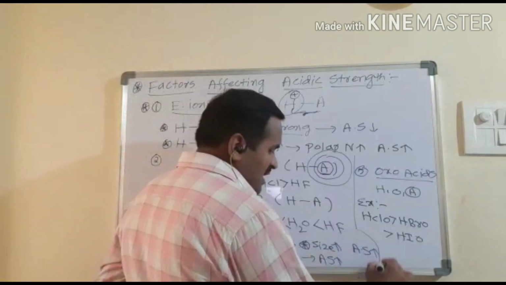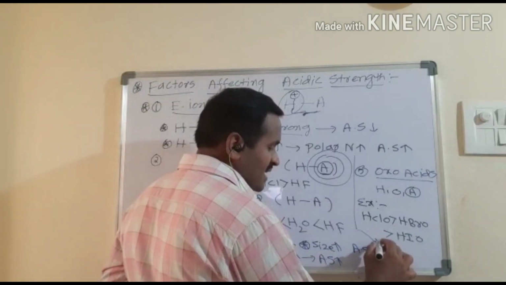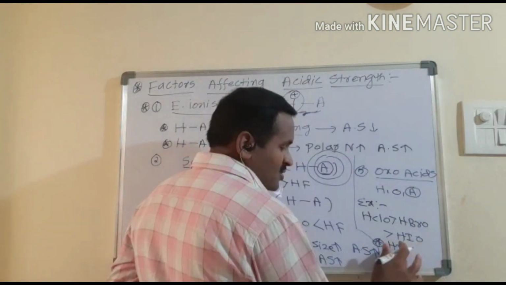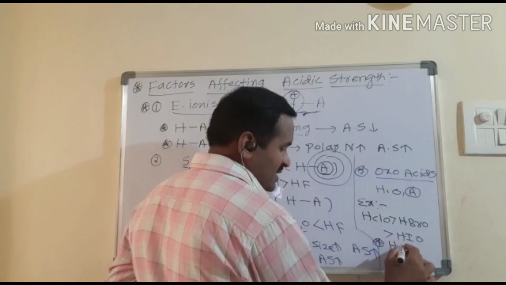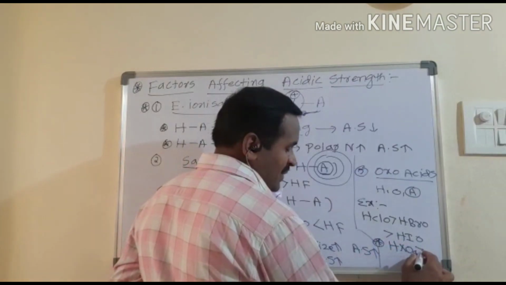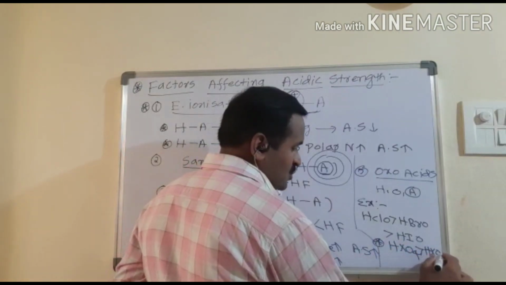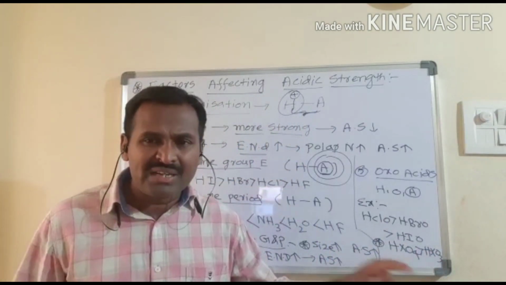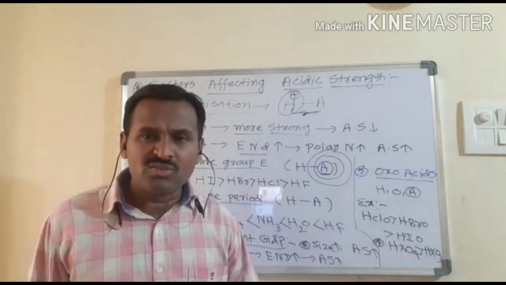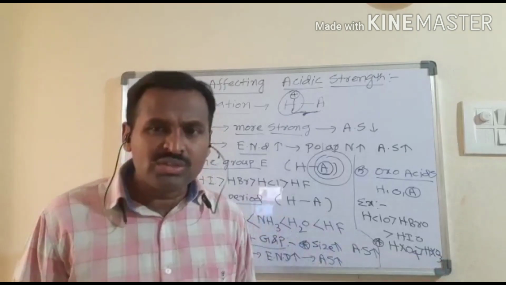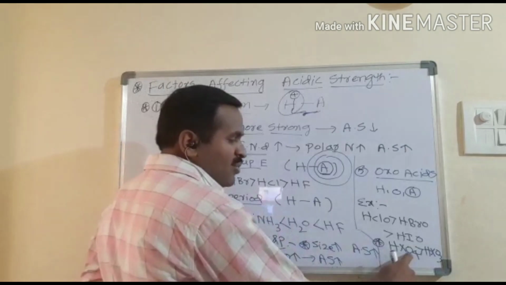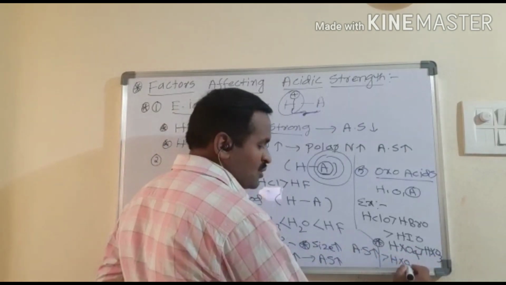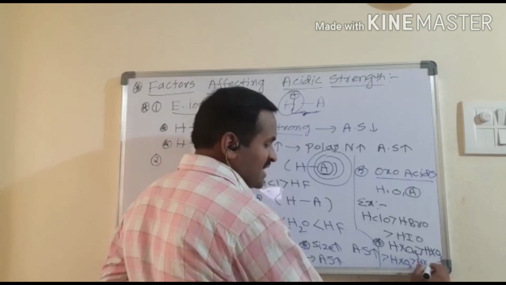In the same way, you can take different halogens, like HXO4. Or you can take HXO3. HXO4 means there are 4 oxygen atoms; with more electronegative atoms, the acidic strength is also more. For the same halogen, with more oxygen atoms, it goes HXO4, HXO3, then HXO2, followed by HXO.